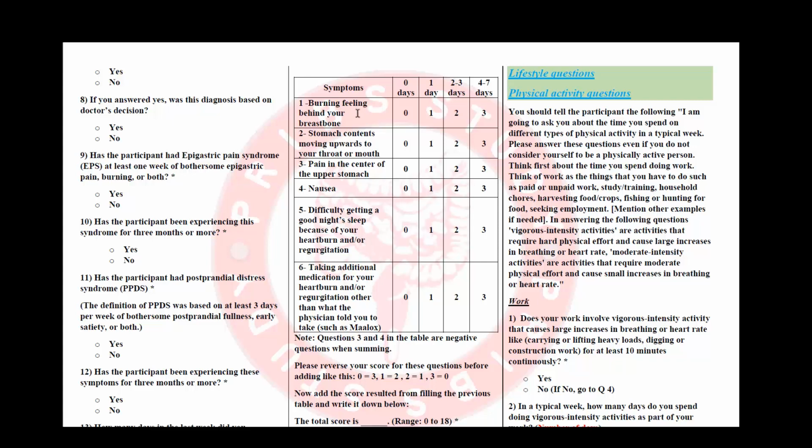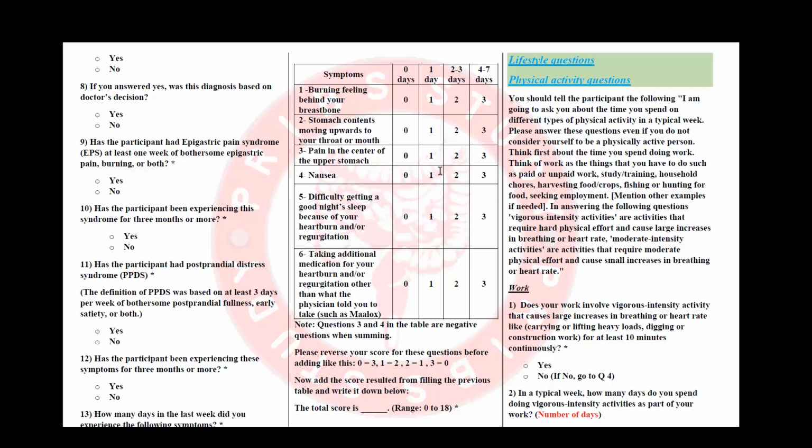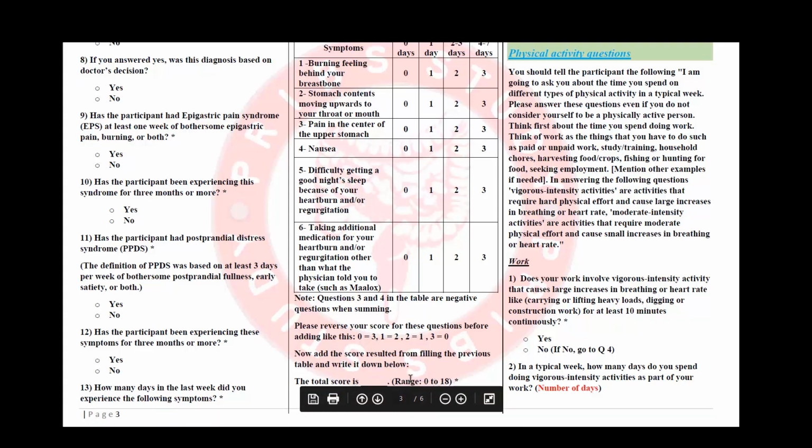So the patient, for example, if we ask them how many days in the past week did you feel that you have burning behind your breastbone, if the patient says 3 days, we put number 2. For example, in nausea, if the patient says that they had nausea for 1 day, we put number 1. If they say that they have taken additional medication for their heartburn or regurgitation for 5 days, we put number 3. In the end, we will need to add up the score to end up with a total score of 18. The range is from 0 to 18, but please pay attention.